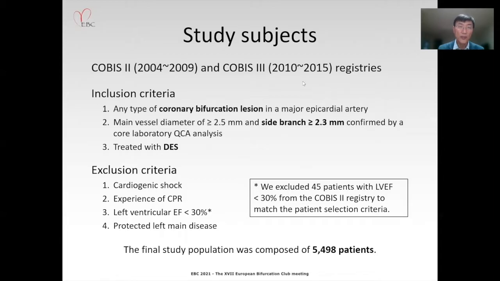The inclusion criteria of the studies are the same: a coronary bifurcation lesion with a side branch equal to or more than 2.3 millimeters in diameter, confirmed by core lab QCA, and all lesions should be treated with DES. The exclusion criteria are somewhat different. We excluded 45 patients with LV ejection fraction less than 30% from the COBIS II registry to match the patient selection criteria. The final study population was composed of 5,498 patients.